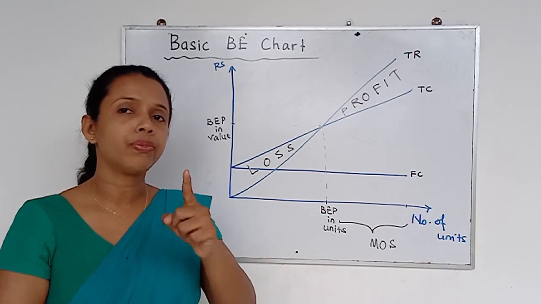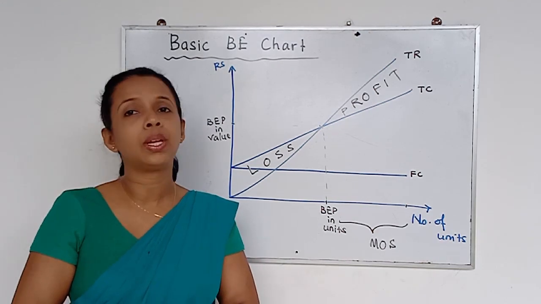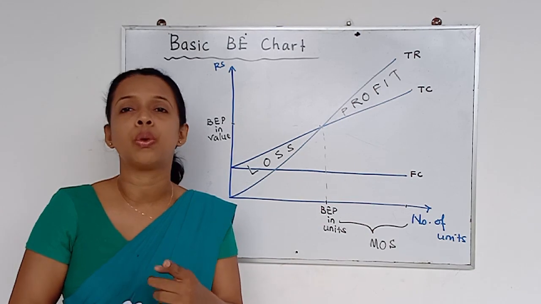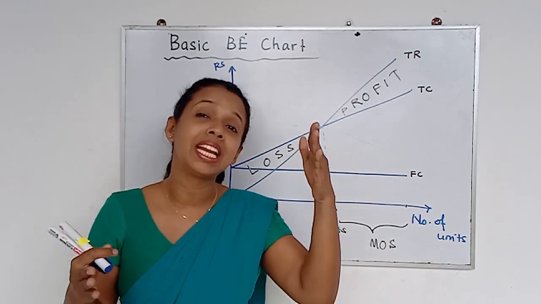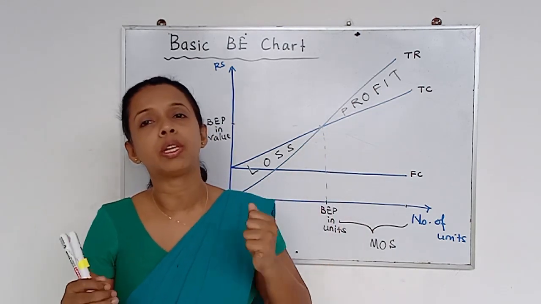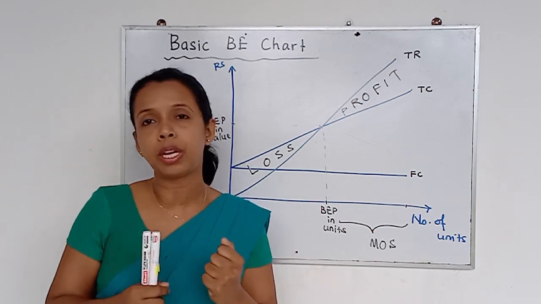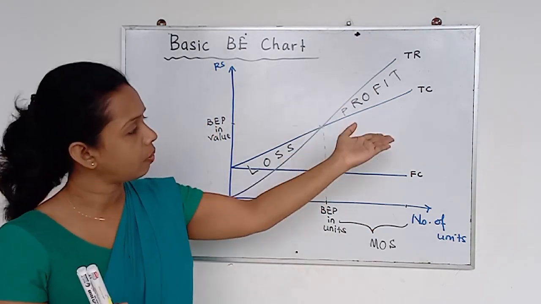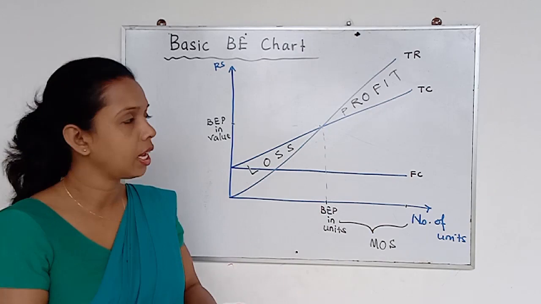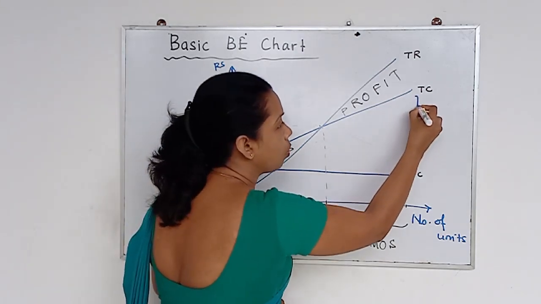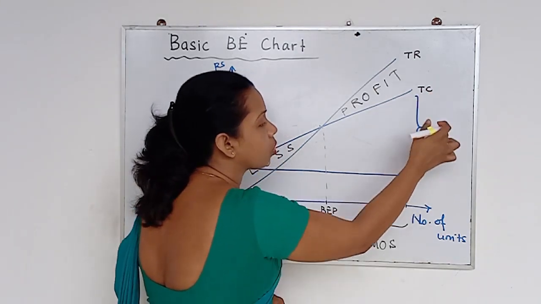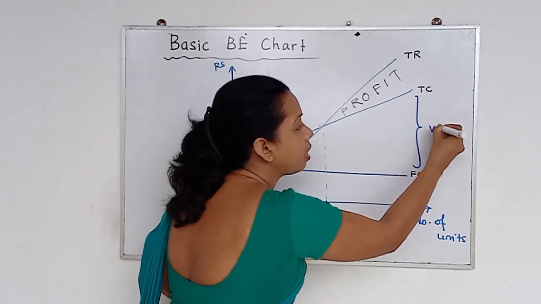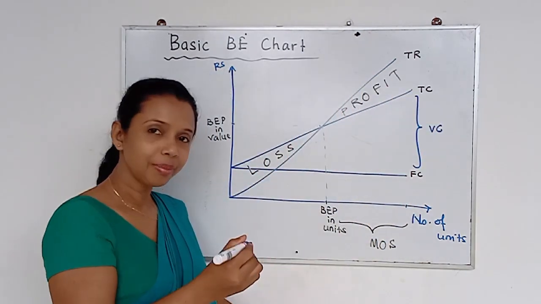Let's say so, how can we calculate contribution? Already you know it is the difference between the selling price per unit and the variable cost per unit. Here you don't have any variable cost given directly. To find the variable cost, first of all you get the difference between total cost and fixed cost to get the variable cost value.